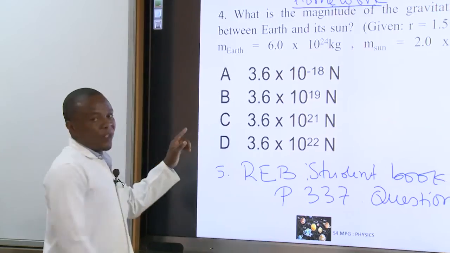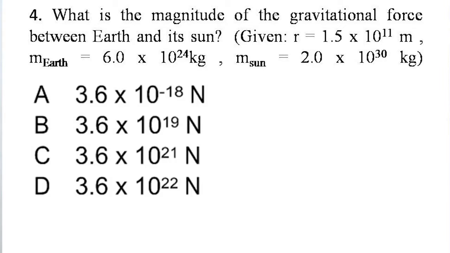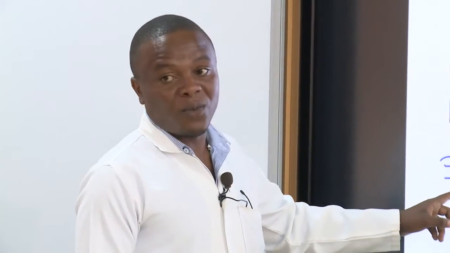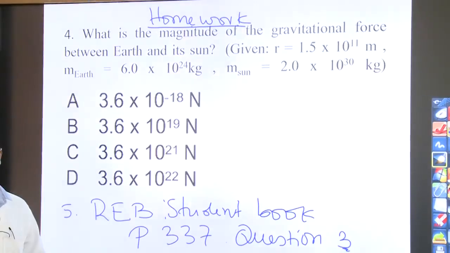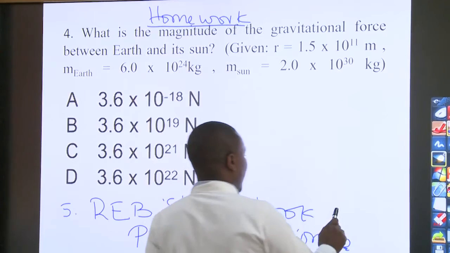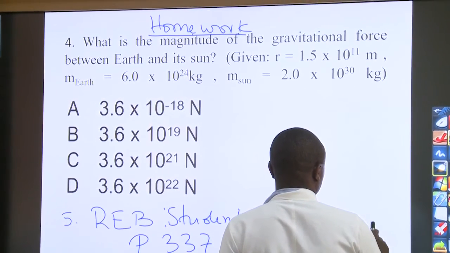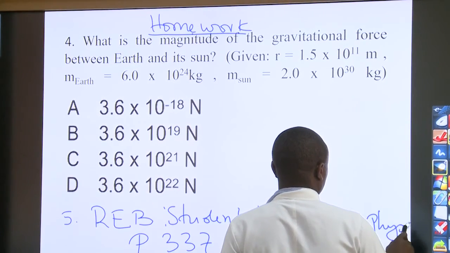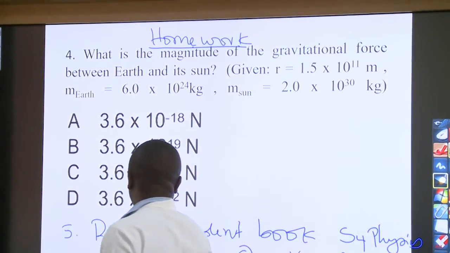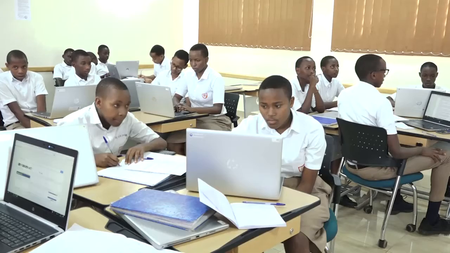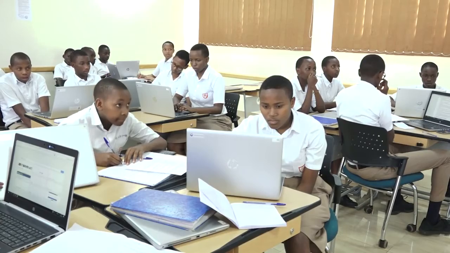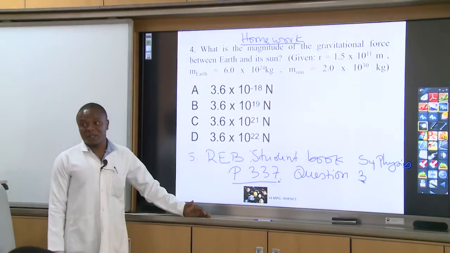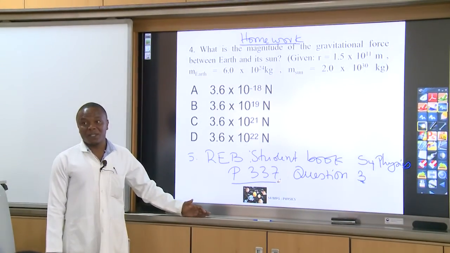Question number 4 is the homework. Question number 5 also is the homework. This question number 5 you will find in the student's book, Senior 4 physics, page 337, question number 3. You will do this as homework and submit it before we start the other topic.